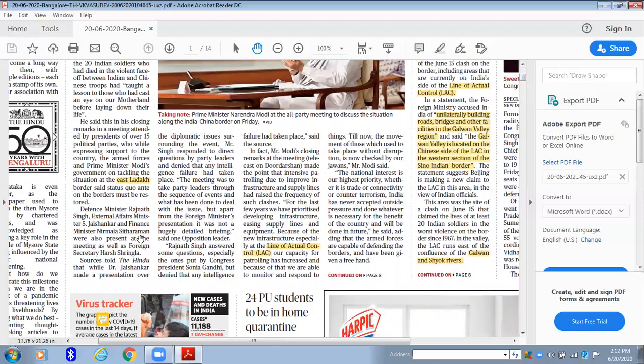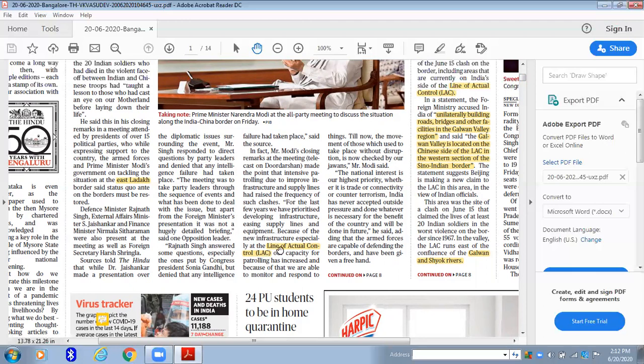Now the rest of the lines mentioned over here are normal political stuff: what has happened in the previous one to two weeks, and what measures were taken by the government. One more important thing: whenever you read the newspaper, look out for the keywords, because the entire article will be revolving around only those two to three keywords. Now the keyword here is line of actual control. This is very important. In the past 20 days, you would have seen this term 100 or 1,000 times at least.